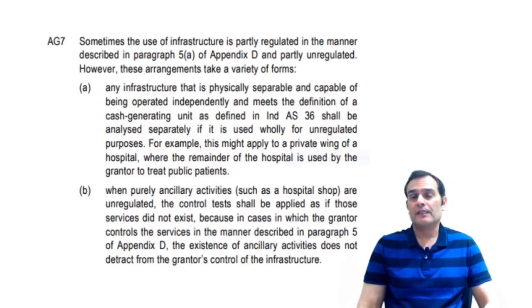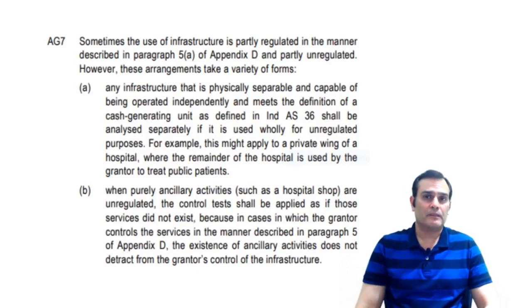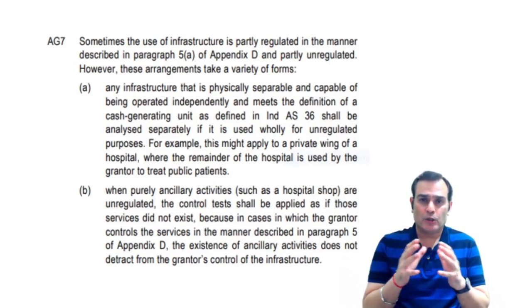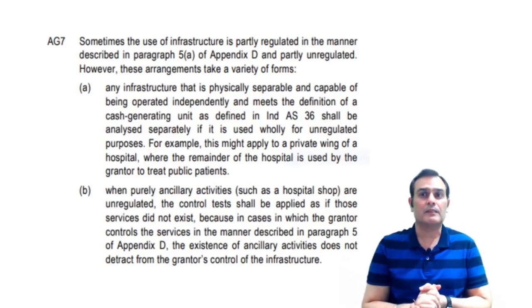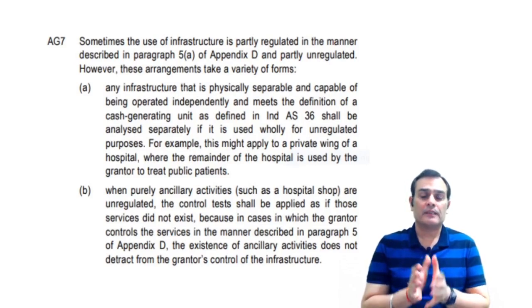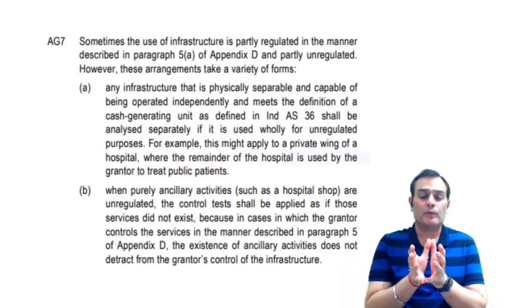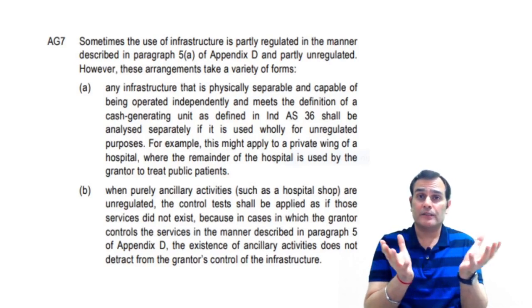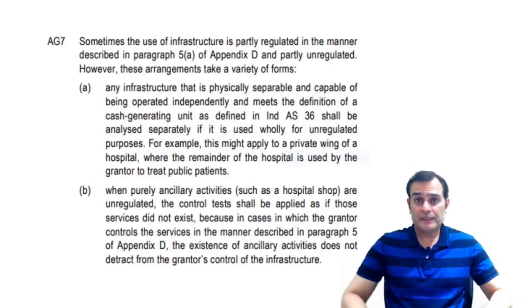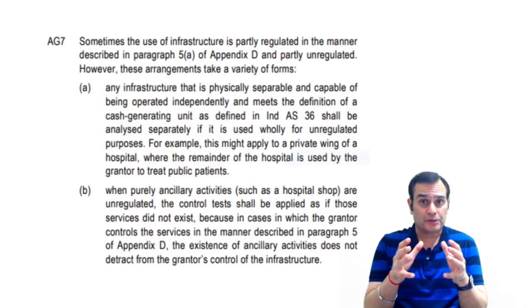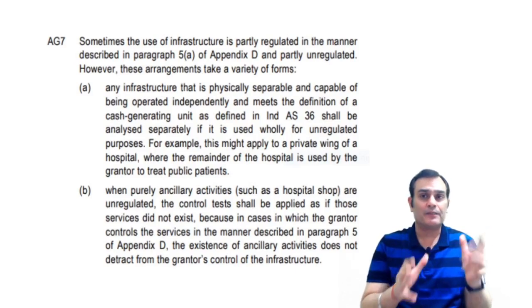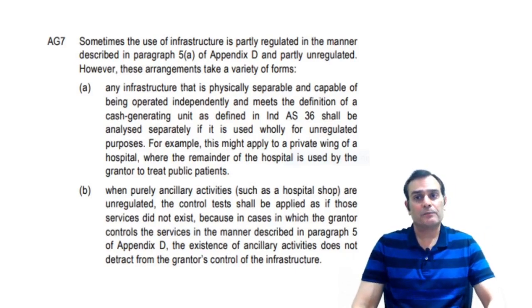So, if you look at the same example given in clause A, let's say you've got the job of creating an infrastructure, let's say a hospital. Now, in this particular case, let's say you have created a hospital where a portion of the hospital contains a private wing. So that's going to be unregulated. And then the remaining hospital is open to the public at large. So we can say that the entire hospital, the infrastructure, comprises an unregulated portion, the private wing, and a regulated portion.